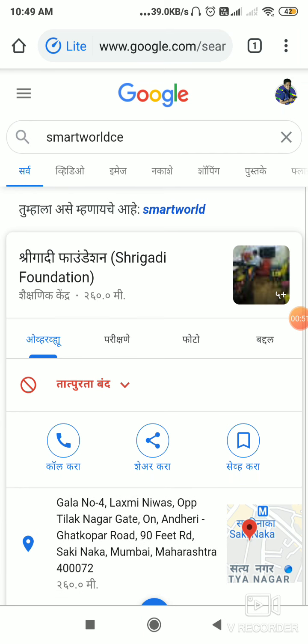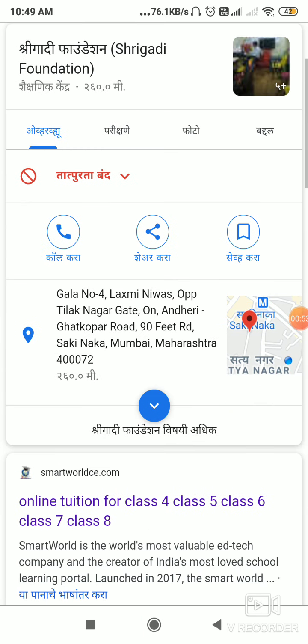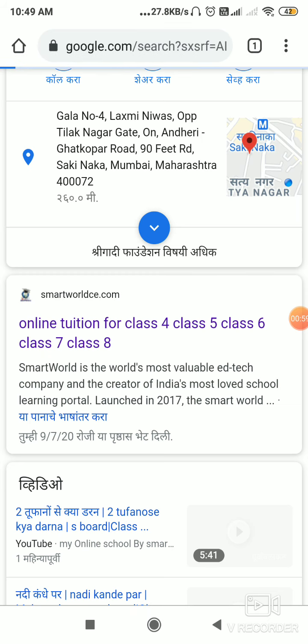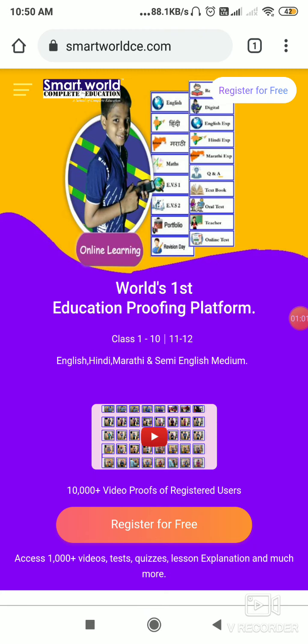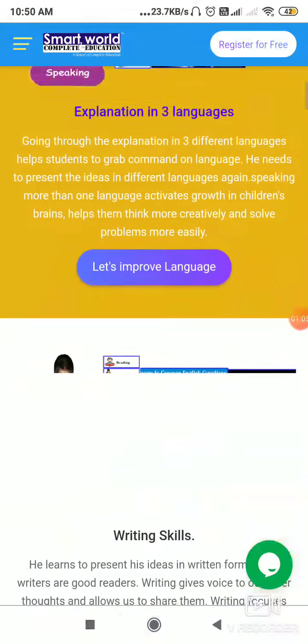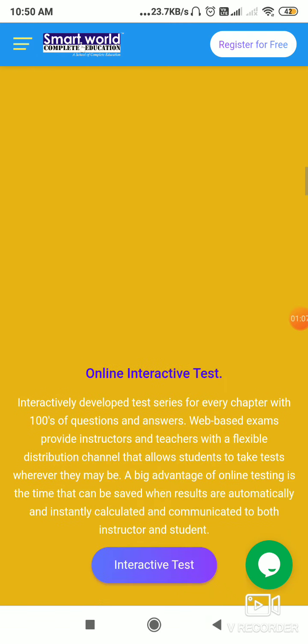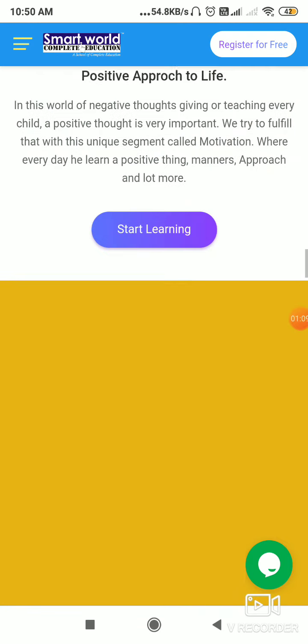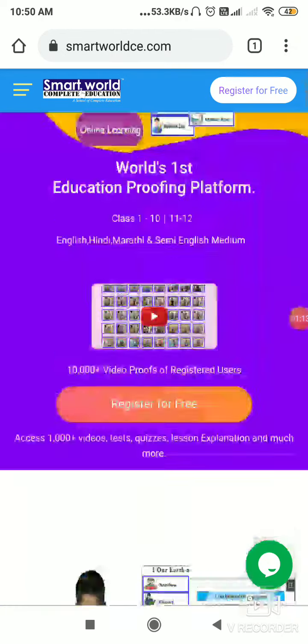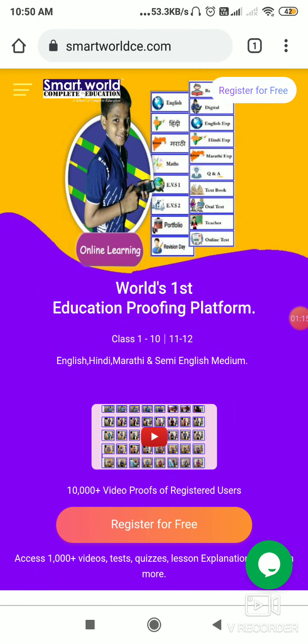Then you can see the second one is smartworldce.com, that is completeeducation.com. Then you have to click on that. Right, so you can just explore the website, what it is and how. Basically the concept is giving a quality education to the needy students with personalized attention. So you have our website and you can register.